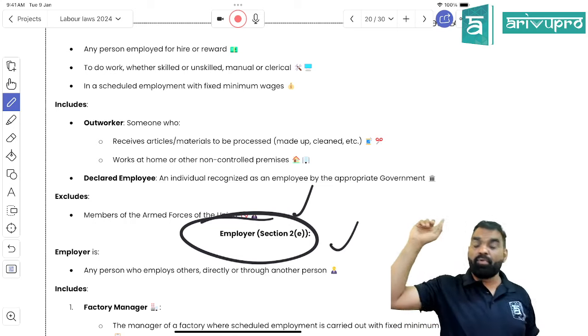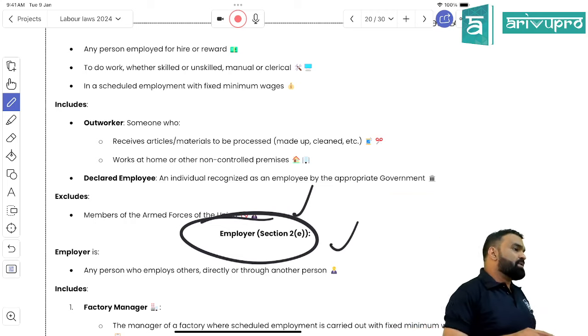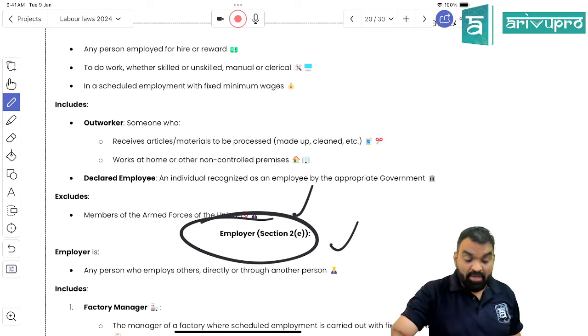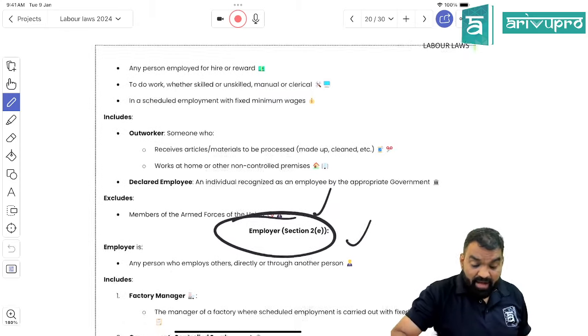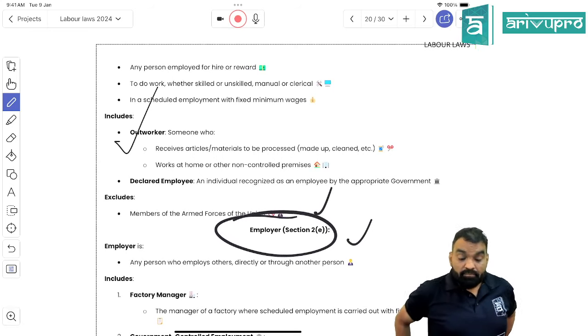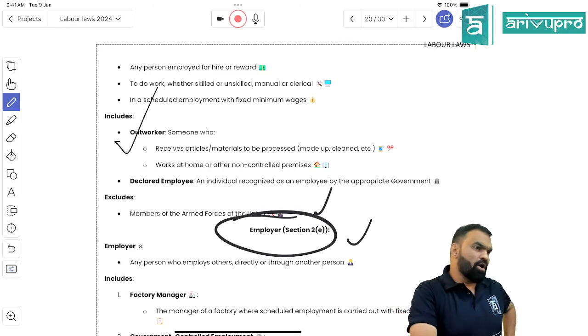An apprentice and trainee should not be provided with minimum wage, because they are being provided with a stipend, right? What are they getting, beta? Stipend. So they would not be eligible for minimum wage, right? Right, students? Even an out worker would come under the definition of worker, right? An out worker. Have you ever heard about the out worker?